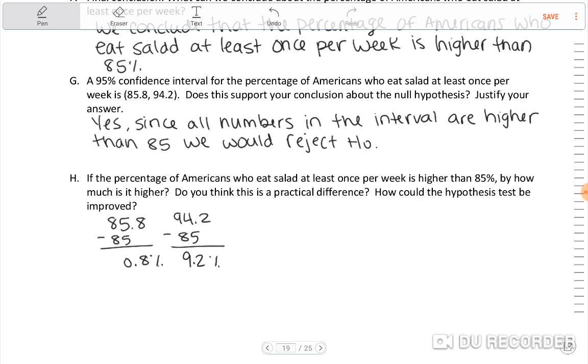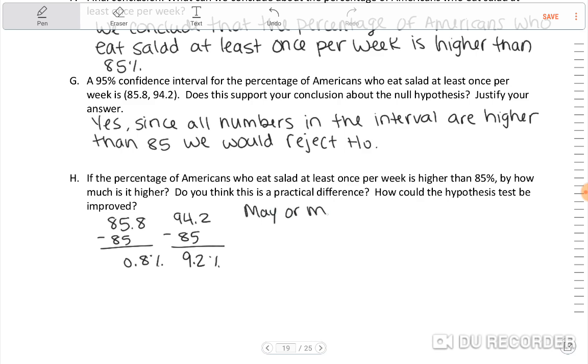So there's a problem with this study because the sample size was too small to have enough information to decide. So to make this hypothesis test better, we would use a larger sample. So let's see. Do you think it's a practical difference?